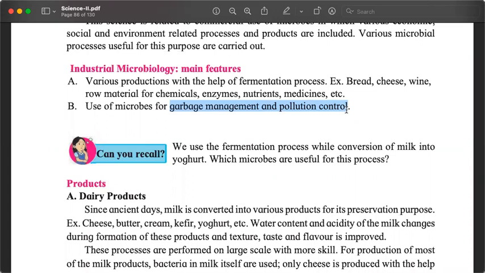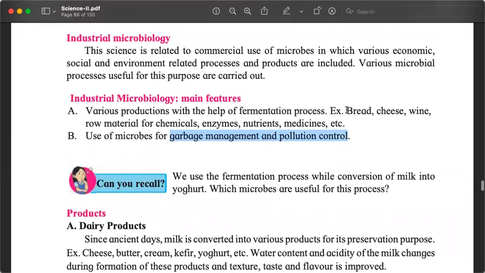The second aspect is about some processes, garbage management and control of pollution. And for this chapter, we are focusing on microbes and the enzymes that they produce. So these are the things that should be mentioned in your notes, so that when you go through the bullet points, you will be able to remember what you have studied in the chapter.